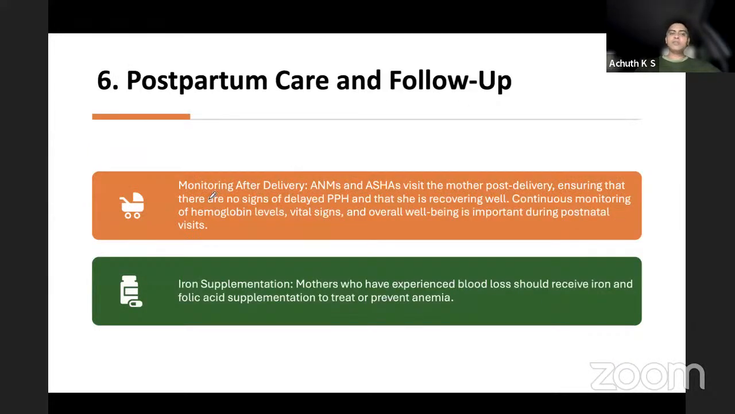Postpartum care and follow-up. It is more important. ANM and ASHA should visit the mother to see that there are no other signs of PPH and she's recovering well, and monitor her hemoglobin levels, vital signs, and overall well-being. Iron supplementation should be provided so that their hemoglobin level increases.